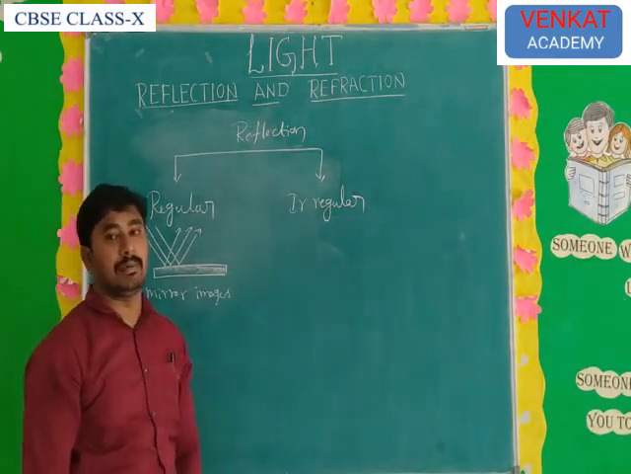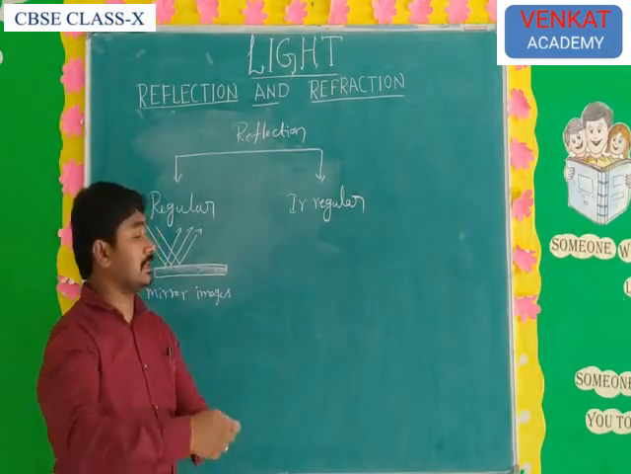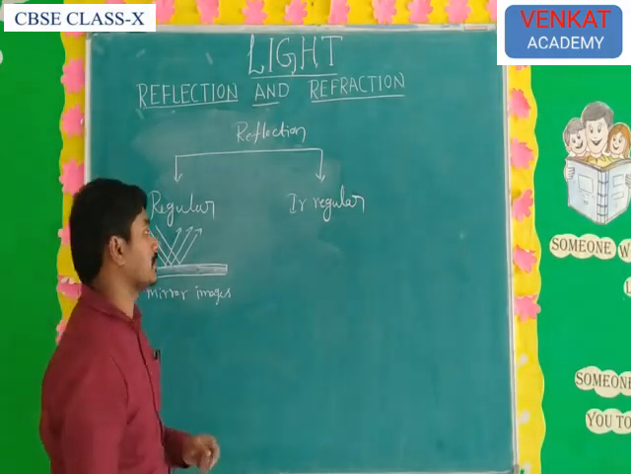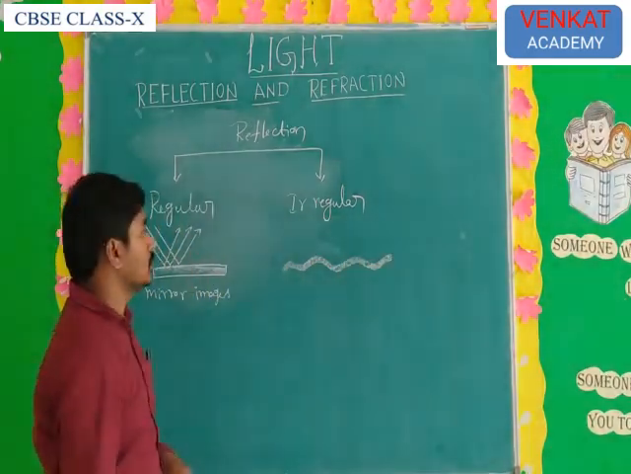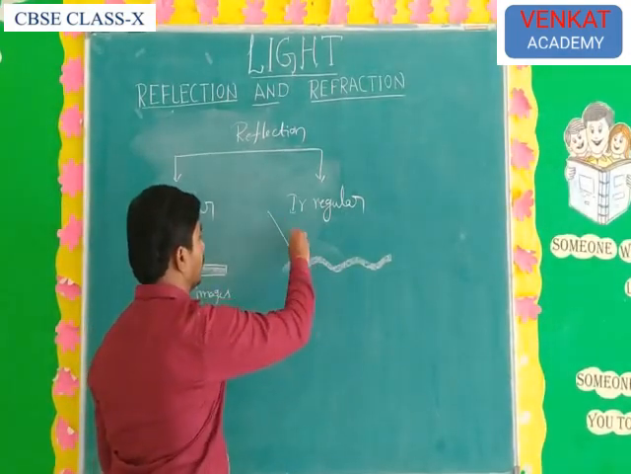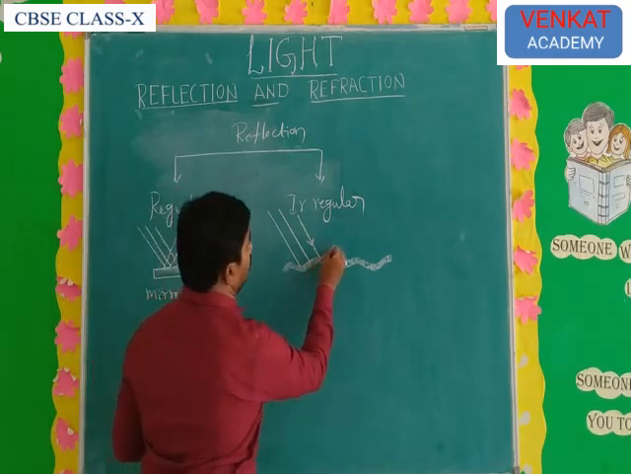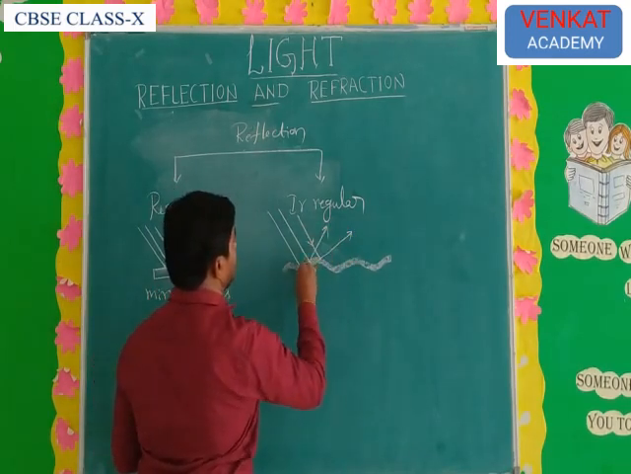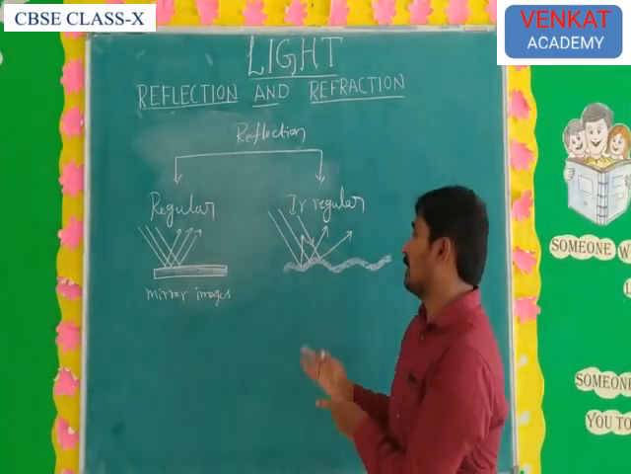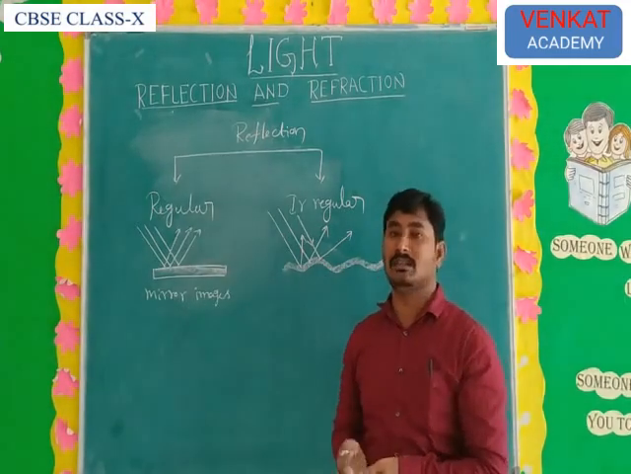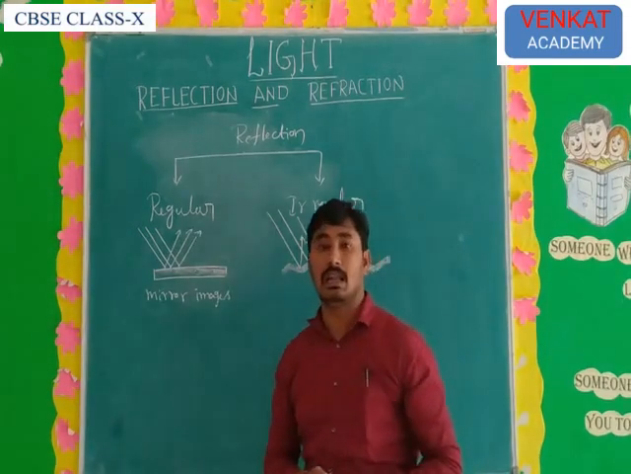And next, what is meant by irregular reflection? Irregular reflection means the surface is somewhat rough, not a smooth surface. When light rays fall on a rough surface, we observe that the reflected rays go in different directions, not at the same angle. The reason is that the surface is rough. That type of reflection is called irregular reflection.